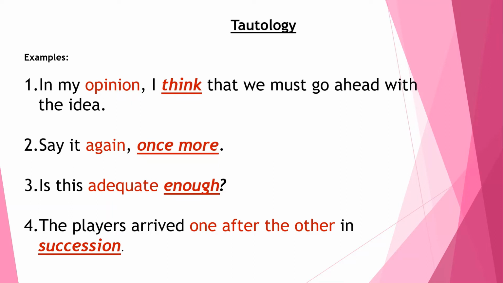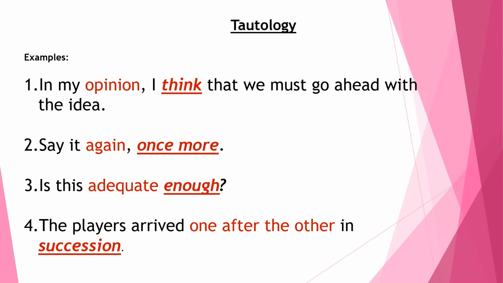That means we could have chosen opinion and left out think, or we could have chosen think and could have omitted opinion. Why so? Because when I say opinion followed by think, it becomes unnecessary. We are repeating the same idea unnecessarily. So in this sentence, we could have omitted either opinion or think.